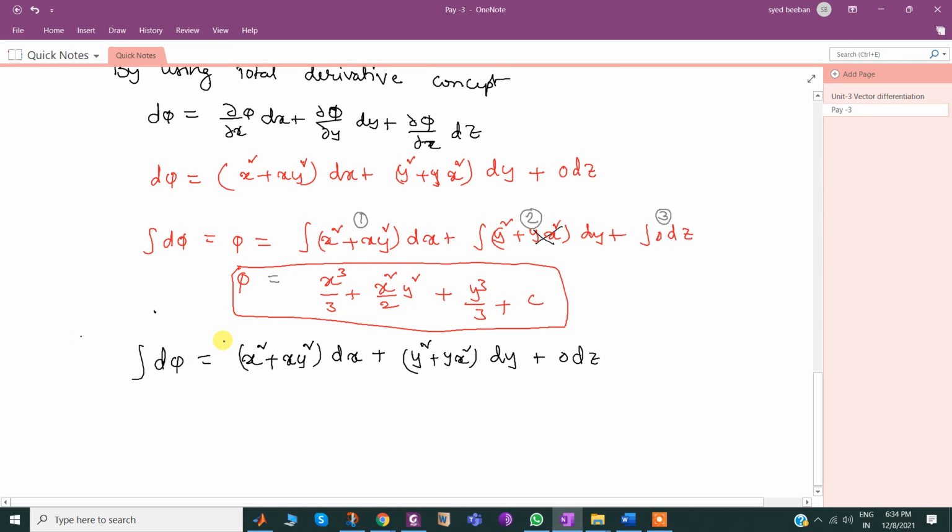Now I am trying to integrate the second term first. So φ equals, if I integrate this one, y is kept as a constant with respect to y, meaning x is kept constant. So for y², we get y³/3, plus y·x² gives x² times y²/2. Then there is no variable in the third term, so integral of 0 is a constant.